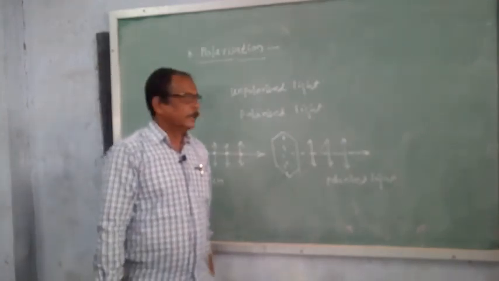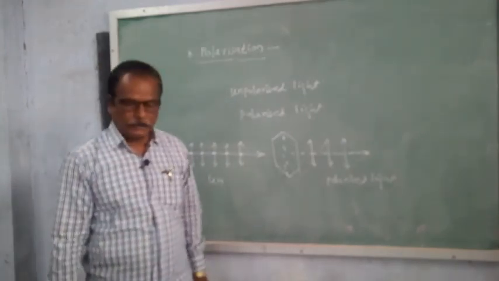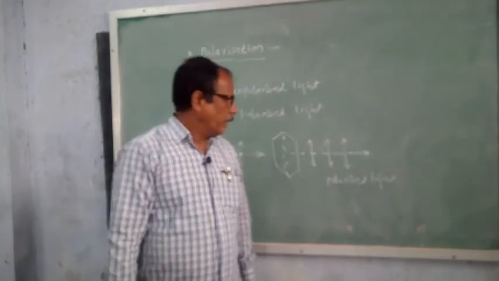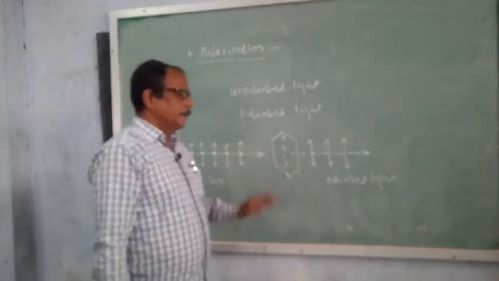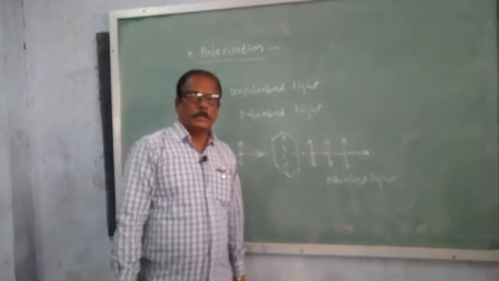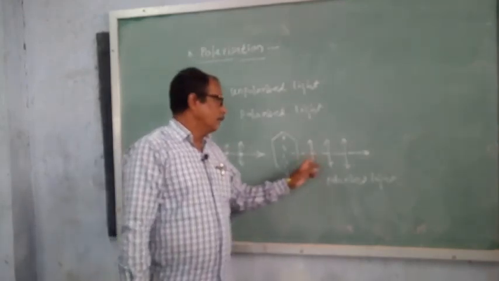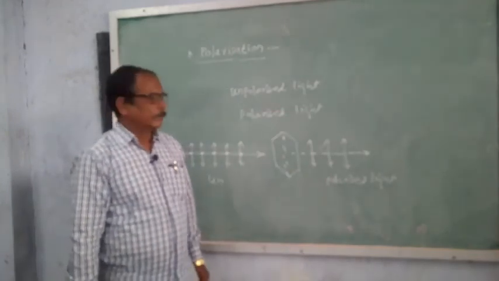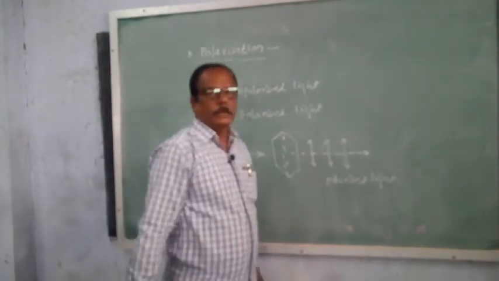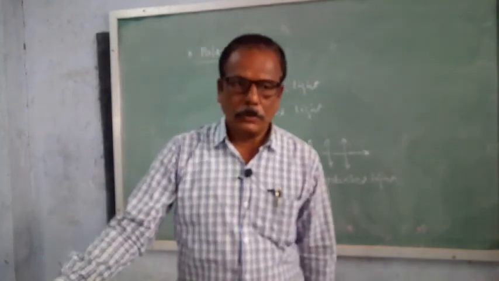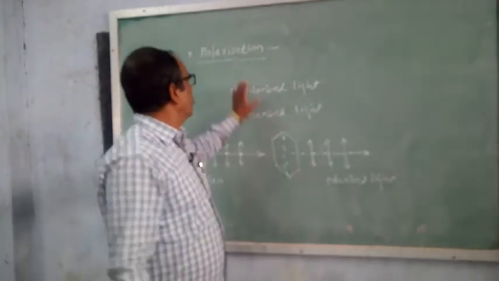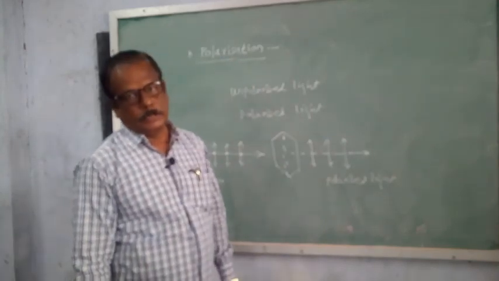So what is polarization? Polarization is the phenomenon of light when unpolarized light is incident on a tourmaline or calcite crystal, the light that emerges from the calcite crystal has vibrations confined or restricted in one plane only. Such a phenomenon is known as polarization.